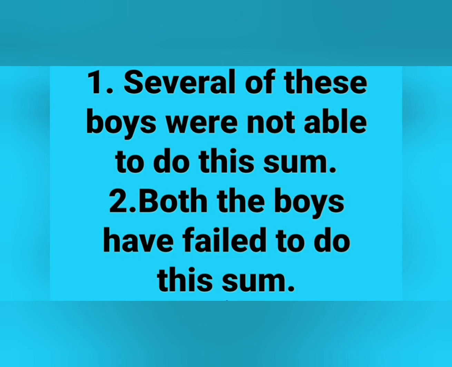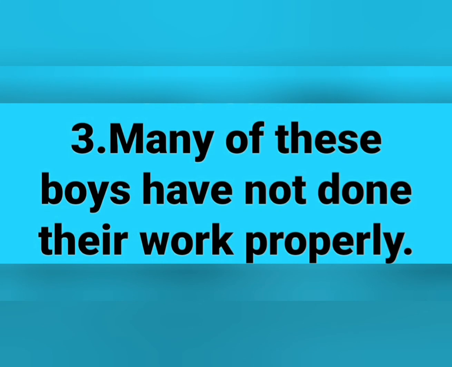Next, several of these boys were not able to do this sum. The sentence starts with several, so we use a plural verb, were. Next, both the boys have failed to do this sum. The sentence starts with both, so we use a plural verb, that is have. Next, many of these boys have not done their work properly. The sentence starts with many, so we use a plural verb, have. So the answer is many of these boys have not done their work properly.